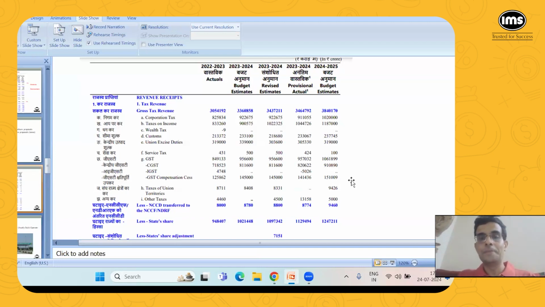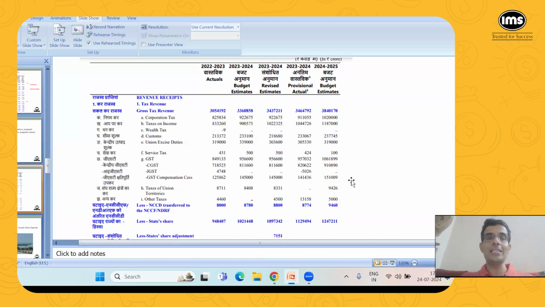The reason is this. This is the central government's collection. And then there is something called GST compensation cess. So 1,51,000 crores. So what is that? After GST came into picture in 2017, all the other indirect taxes were subsumed by GST.